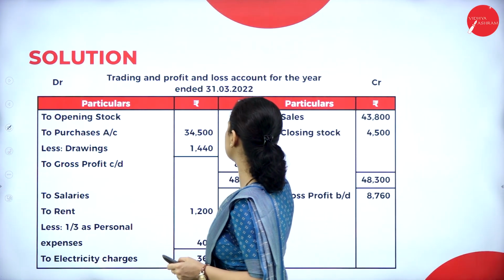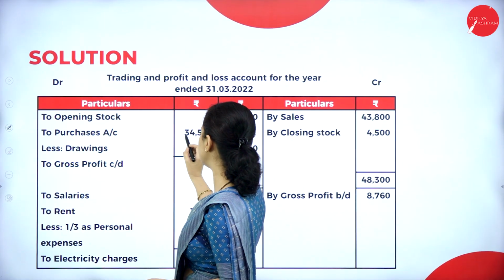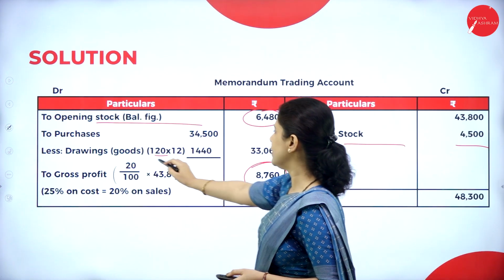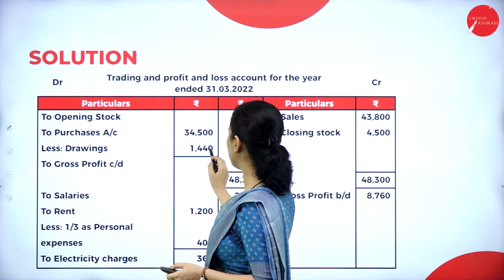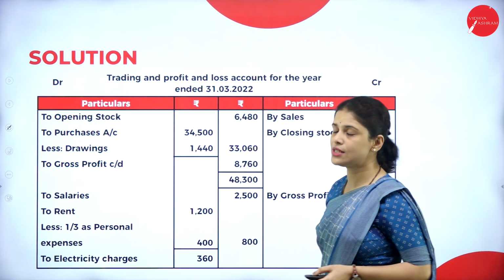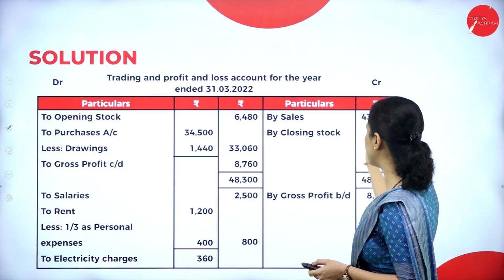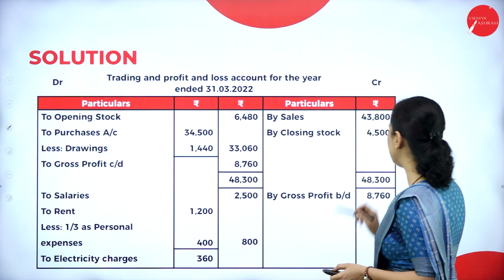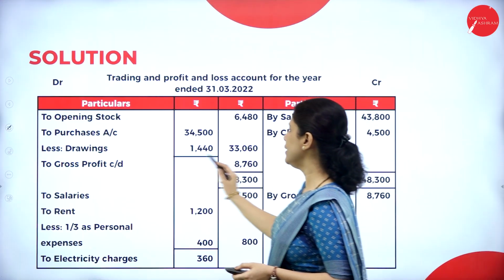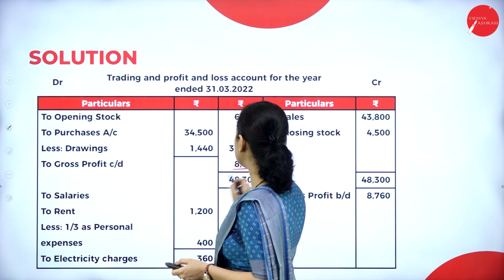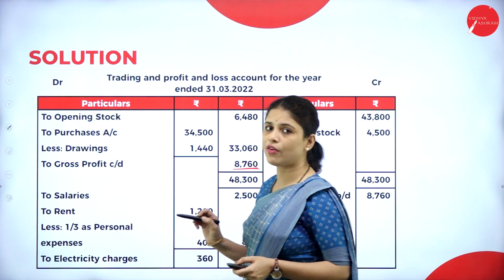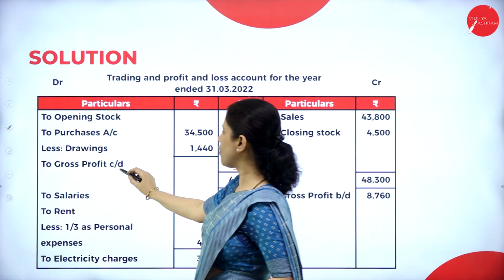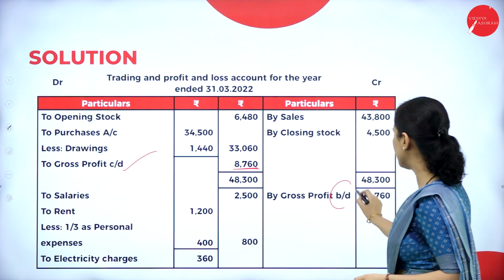Now let us do the trading and profit and loss account. Opening stock is 6,480. Purchases 34,500. From that we will deduct the drawings, the goods, 1,440. How much will we get? 33,060. Again sales 43,800. Closing stock 4,500. We will total this, we get 48,300. When we subtract, we get the gross profit. How much is the gross profit? 8,760. We will carry down this gross profit and bring it down here.